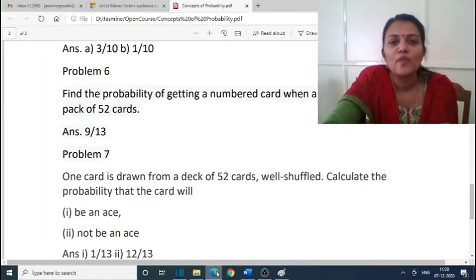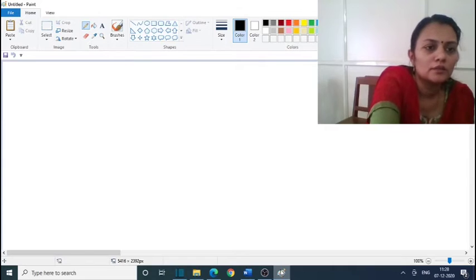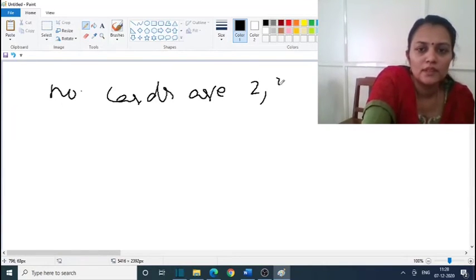Next problem is, find the probability of getting a numbered card when a card is drawn from a pack of 52 cards. So we have numbered cards 2, 3, etc. up to 10.